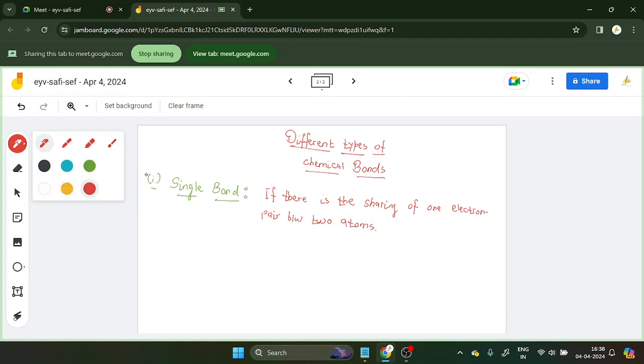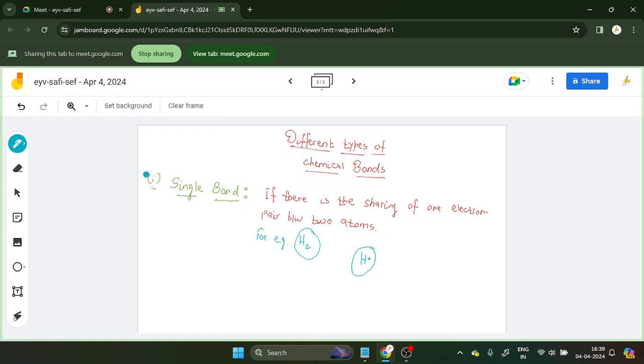For example, I am giving you one example. See, hydrogen, H2. So H2 is a stable molecule. So H2 means hydrogen and hydrogen. These are bonded together by a single bond, right? See, this is hydrogen having one electron.